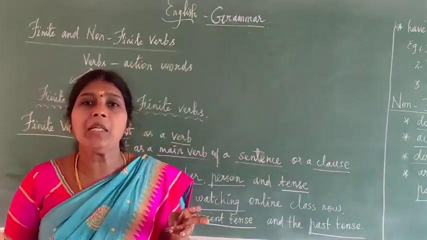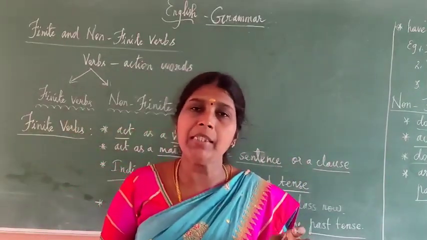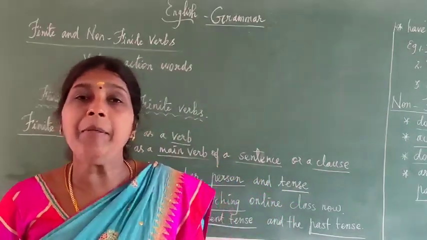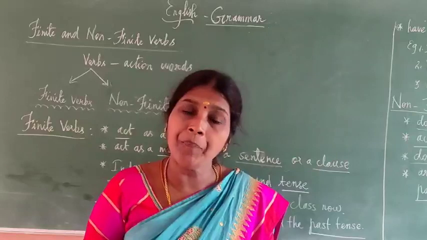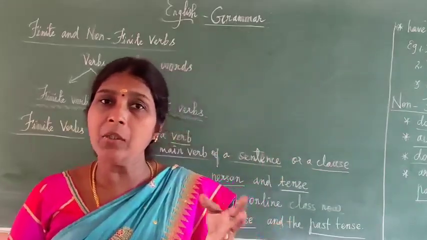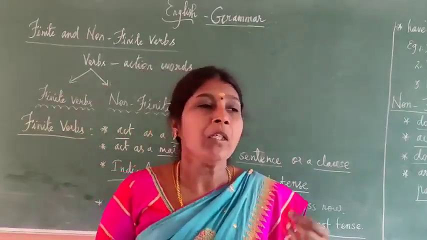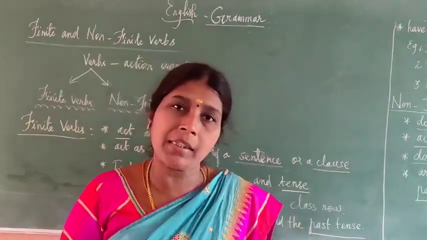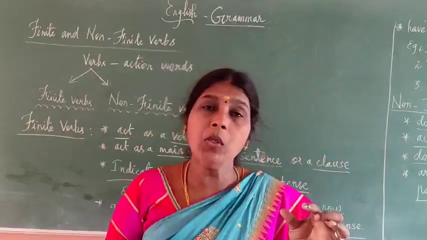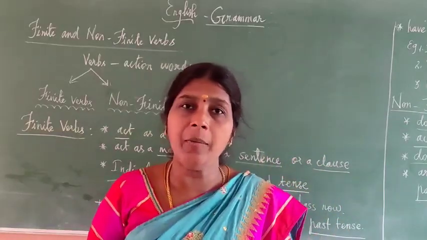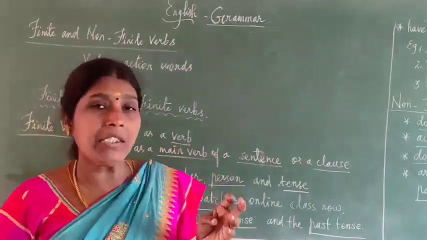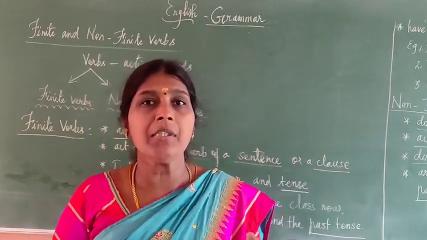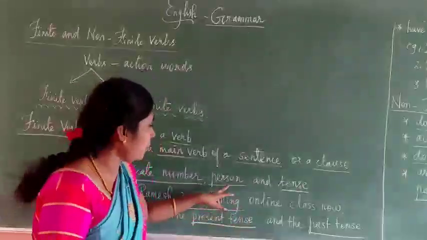First person singular, I. First person plural, we. Second person singular, you. Second person plural also you. For example, you are a student, singular. You are students, plural. So you acts as both singular and plural. Then he, she, it are third person singular. They is third person plural. So this is person.